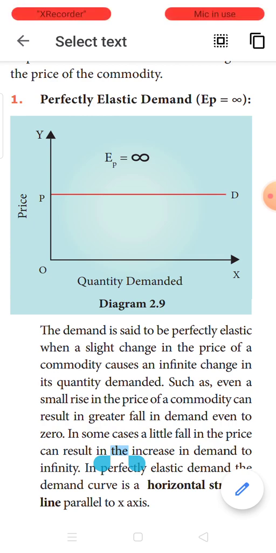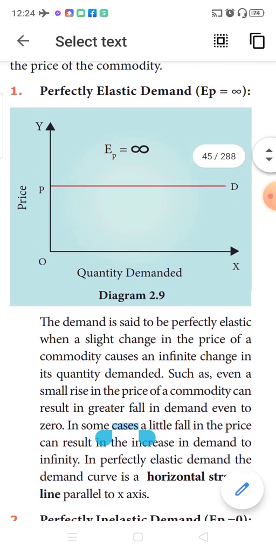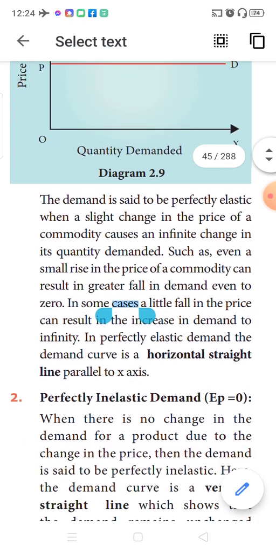So, when you look into the explanation, there can be a very small change in price or no change in price, but the change in the quantity demanded is very high. In such a situation, the elasticity of demand is infinity. How will the demand curve be in such a situation? The demand curve will be a line parallel to the x-axis. It will be horizontal. That is the nature of the demand curve. And what is the value for perfectly elastic demand? EP will be infinity.